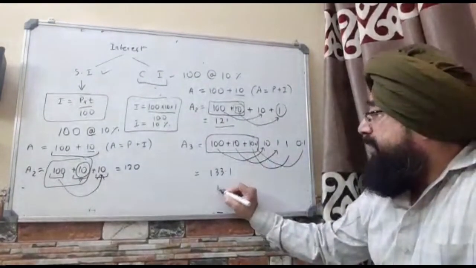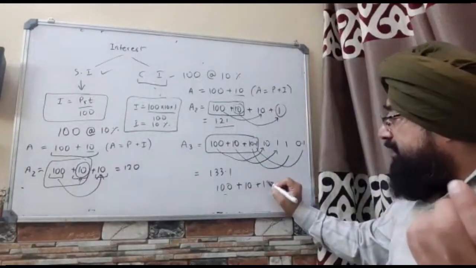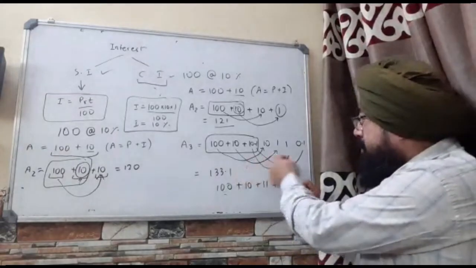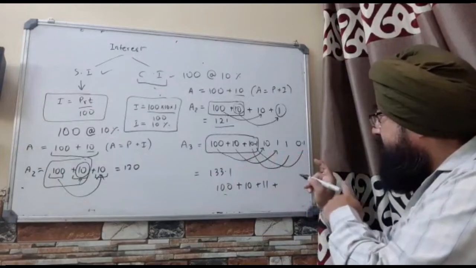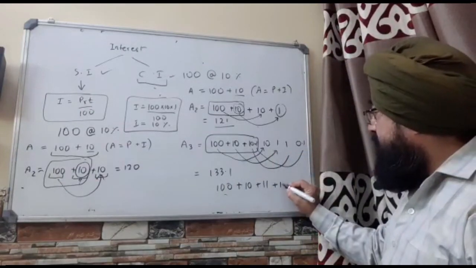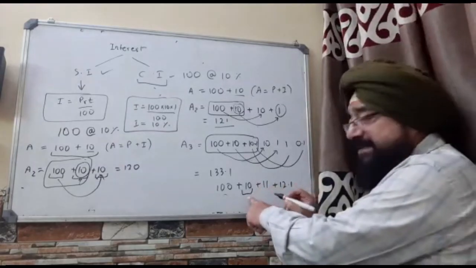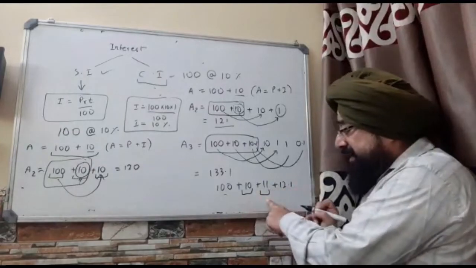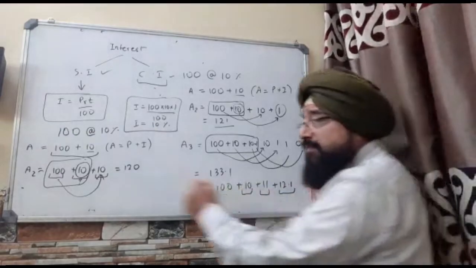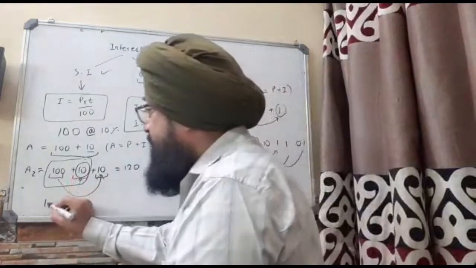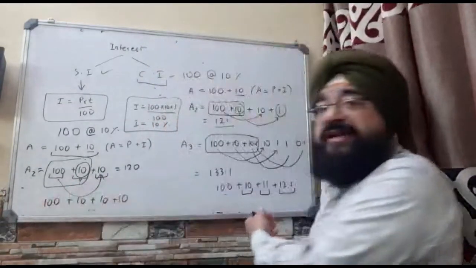That means, excuse me, sir, you're paying, just give me a second, 10 rupee plus 10 rupee plus 11 rupee plus what, see, sir, 10, 10, 11 and 12.1 rupee. See, interest for the first year is 10. Interest for the second year has increased to 11, and the interest for the third year has increased to 12.1. In comparison, sir, here 100 rupee, 10 rupee, 10 rupee, 10 rupee, and for life 10 rupee.